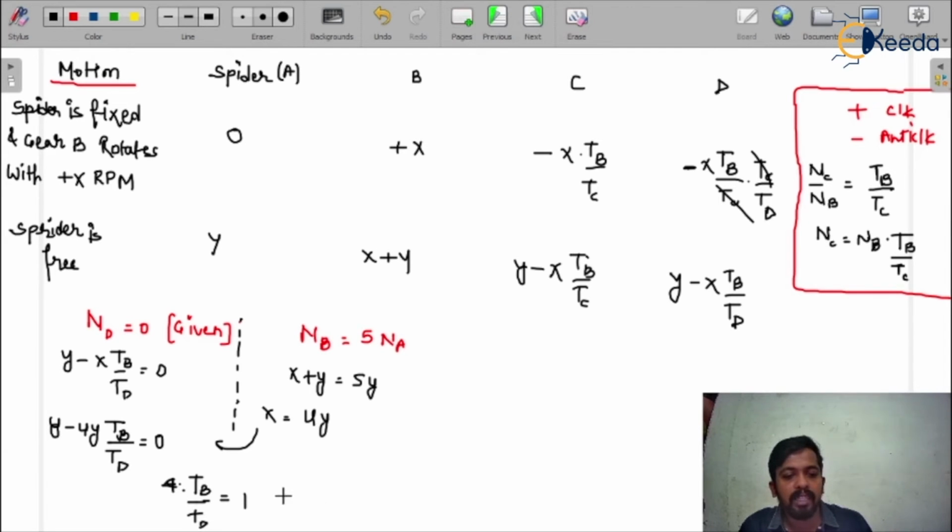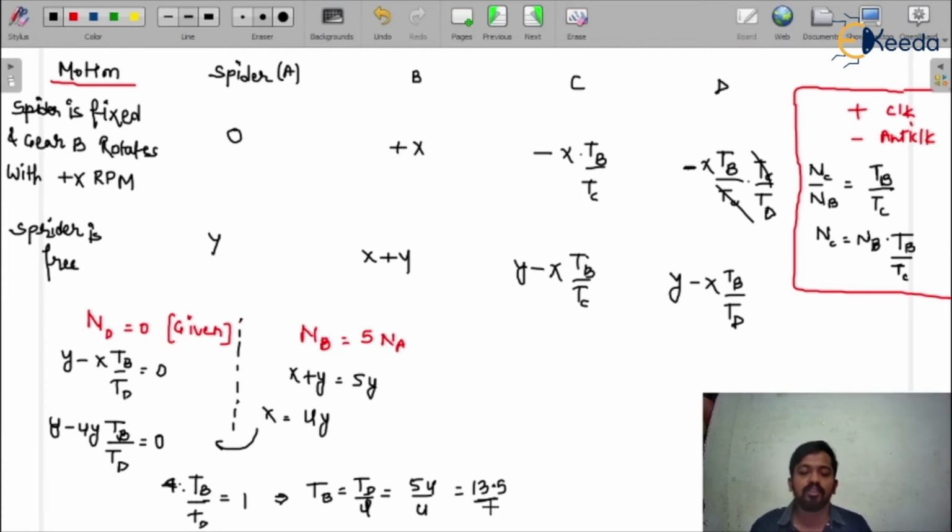So here we all know the number of teeth on gear D, that is 54. So now tb would come out to be td upon 4, and what is td? That is 54 upon 4, and that is 13.5. This is not possible because the number of teeth must be an integer. It could be 13, 14, 15, like that, but it should not be 13.5 because the number of teeth is not like that.